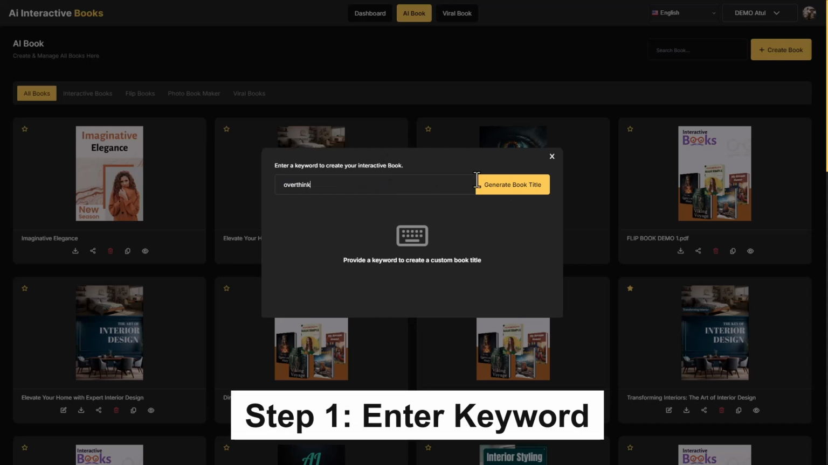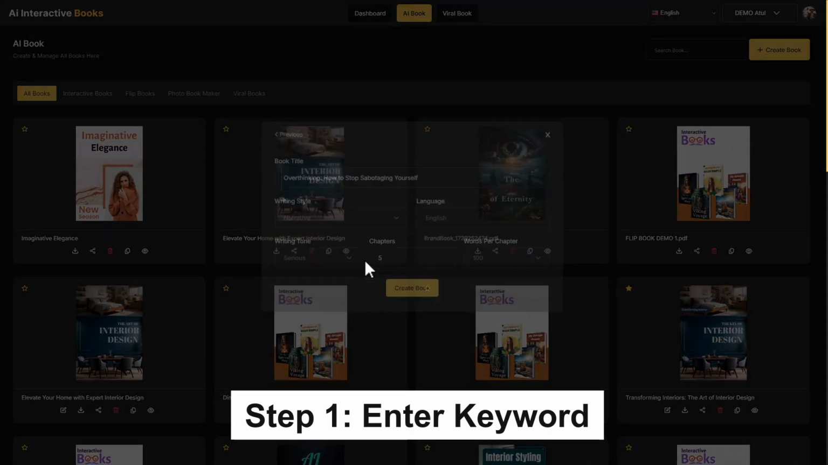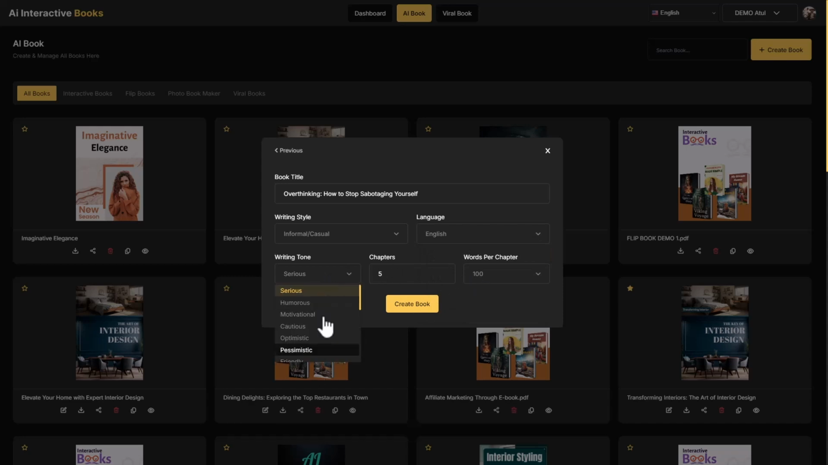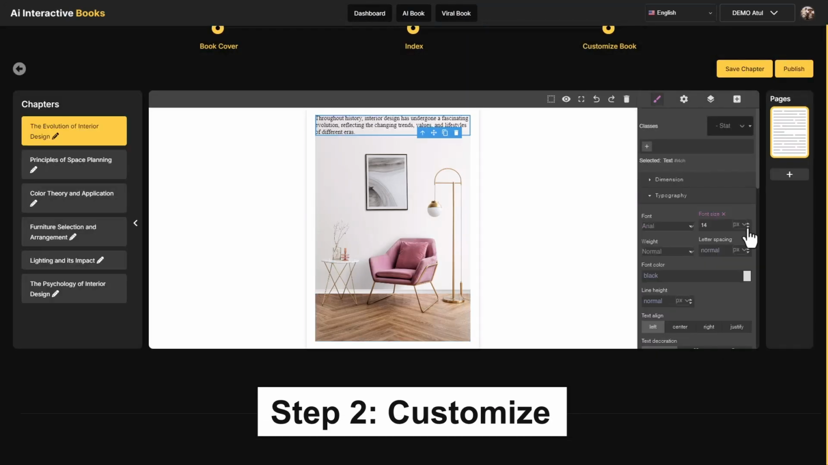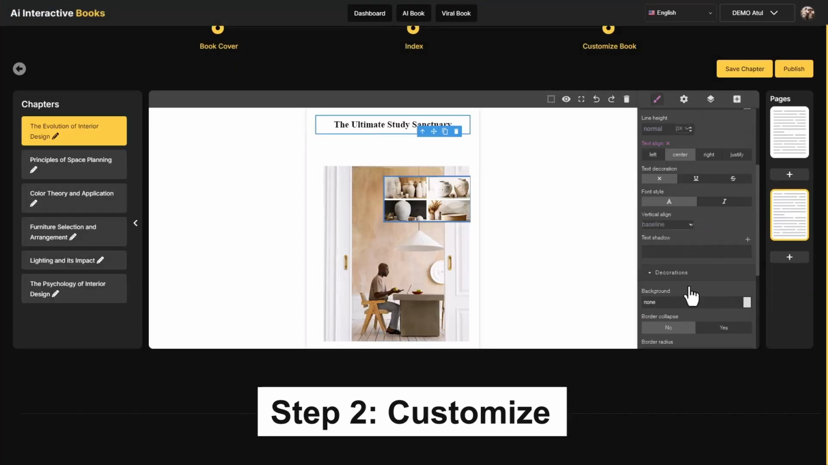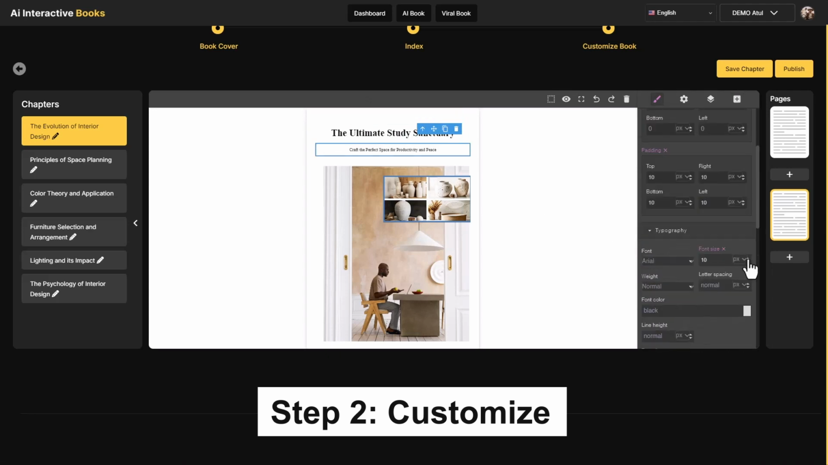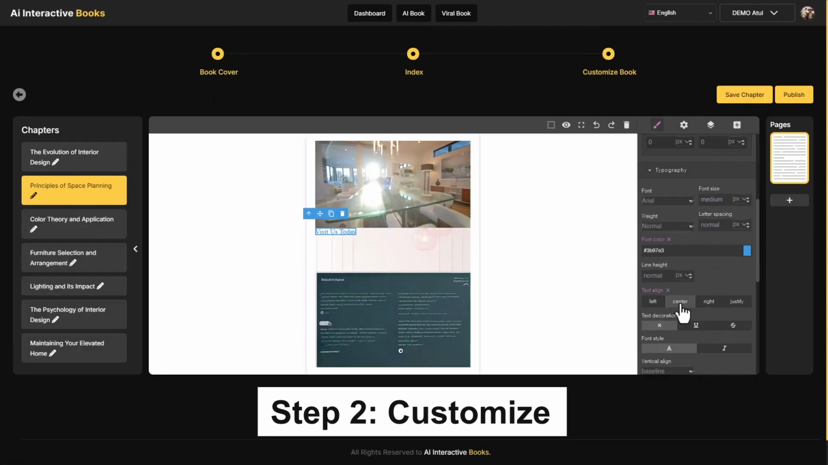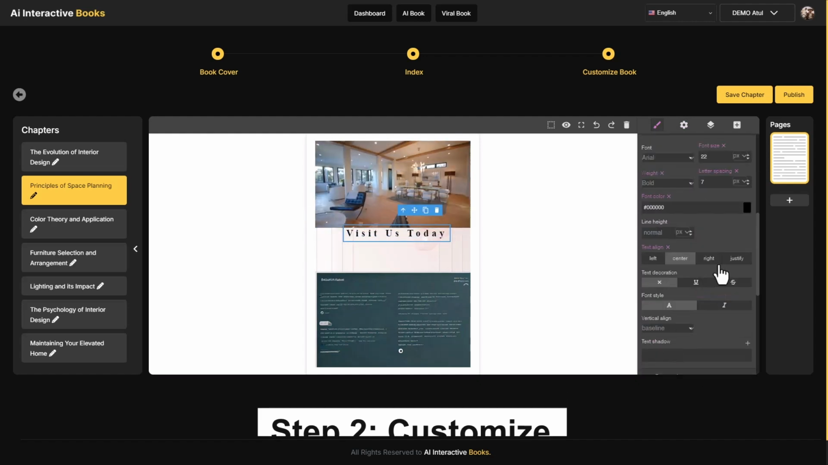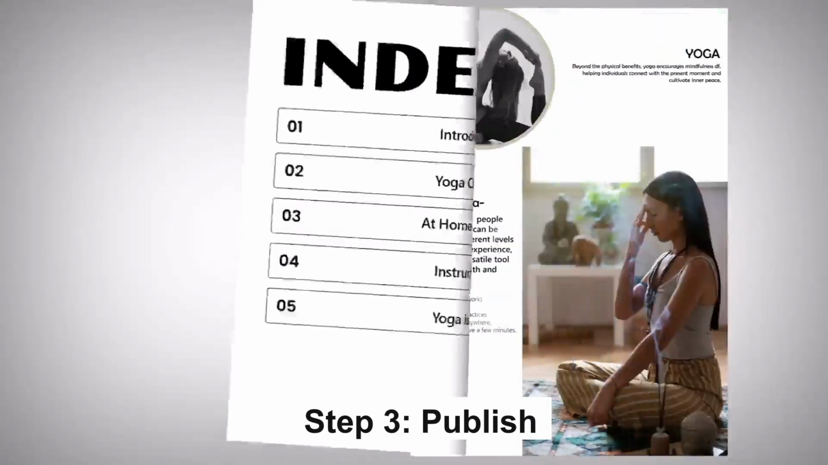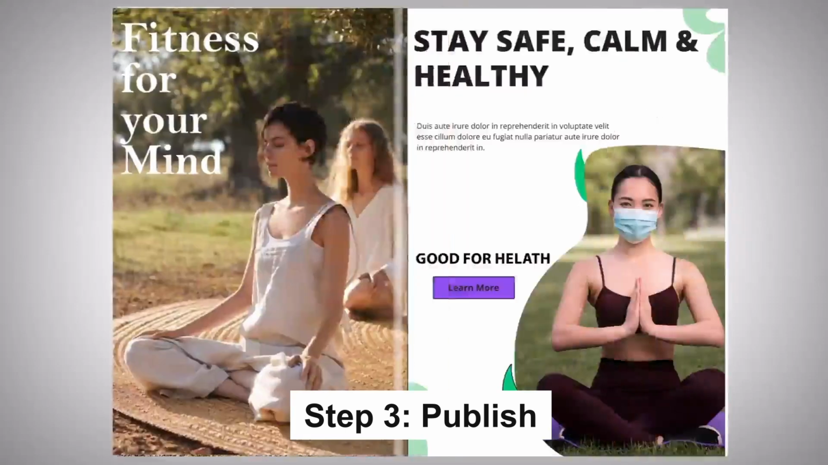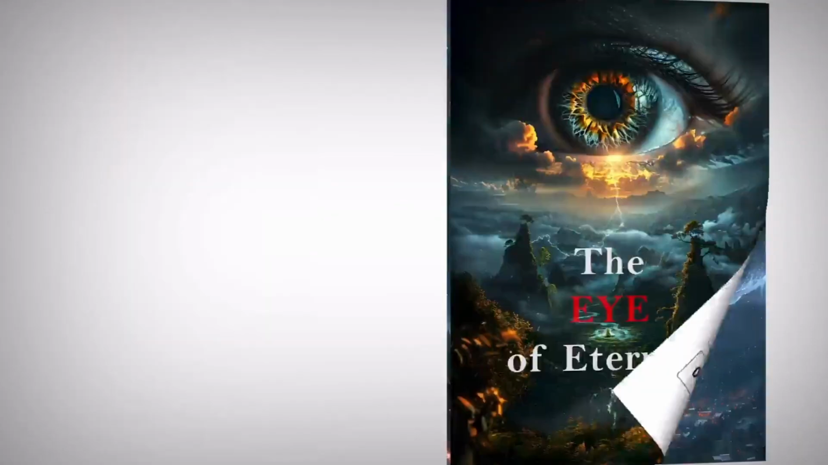Step 1. Enter keyword, let AI generate the book in seconds. Step 2. Customize it by adding YouTube videos, GIFs, images, CTA, icons, and logo. Step 3. Publish, sell to clients, print physically, earn big, build authority, and grow your brand, make your legacy.